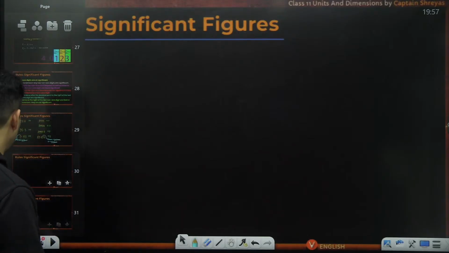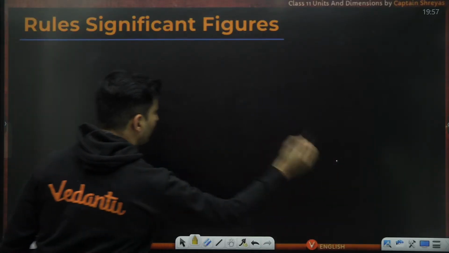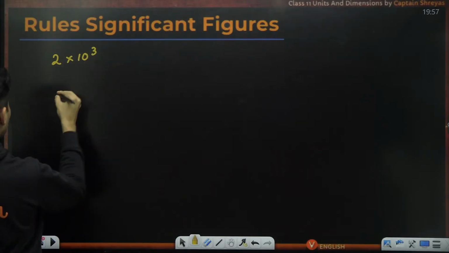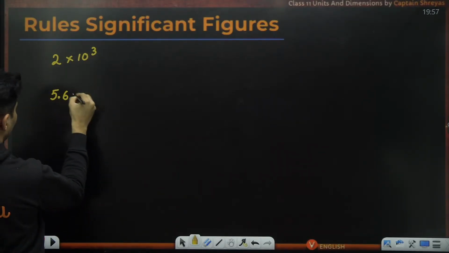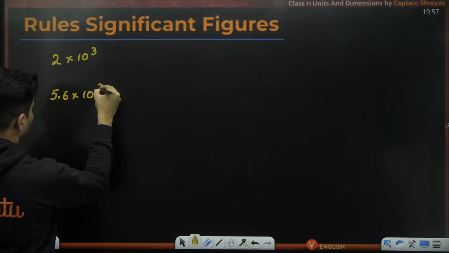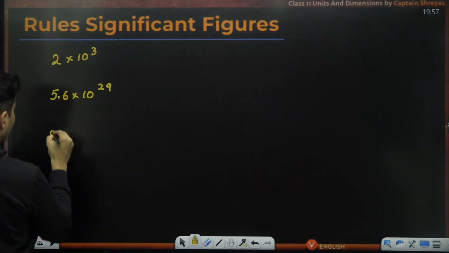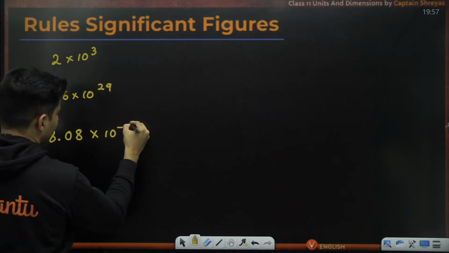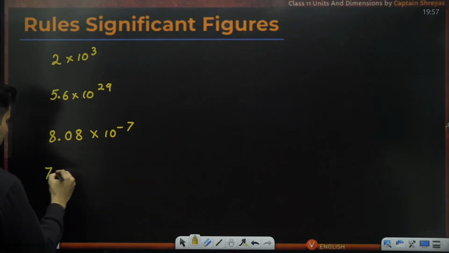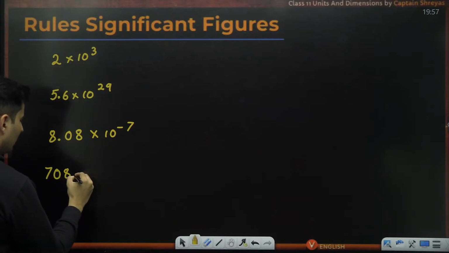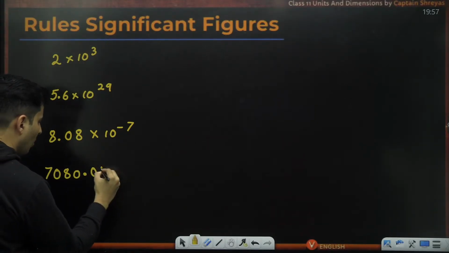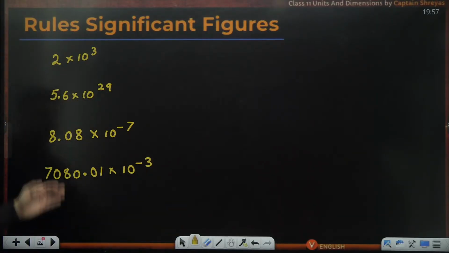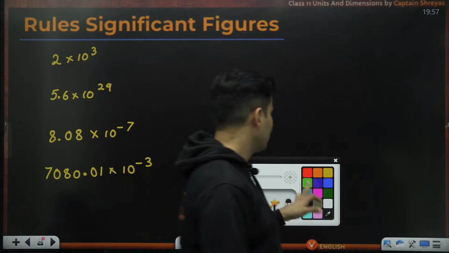Now, what happens, sir, if there is a power of 10? Let's say, for example, 2 into 10 to the power 3, 5.6 into 10 to the power 29, 8.08 into 10 to the power minus 7, 708.01 into 10 to the power minus 3. Okay, all these are numbers. What to do in such cases?